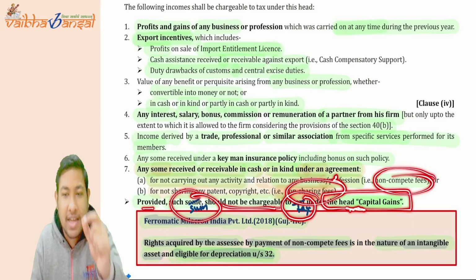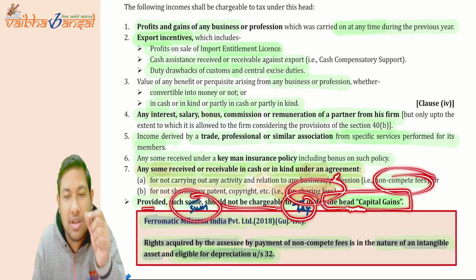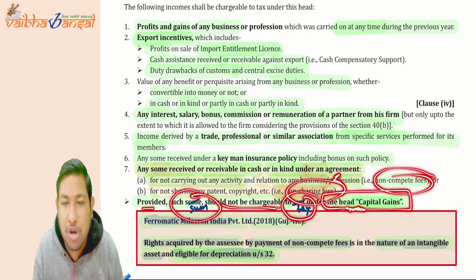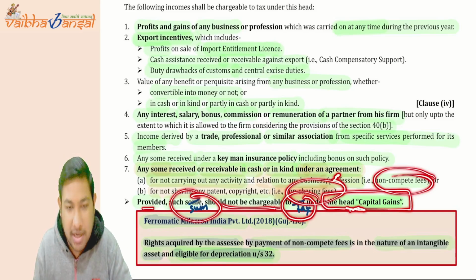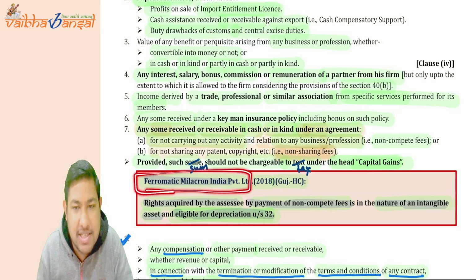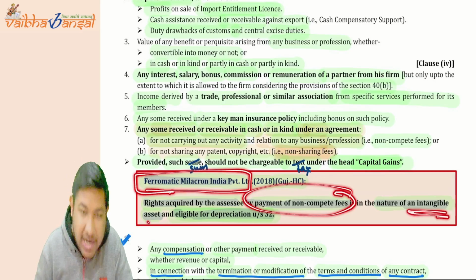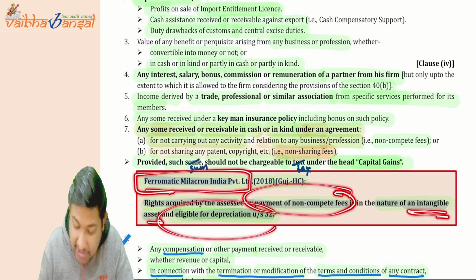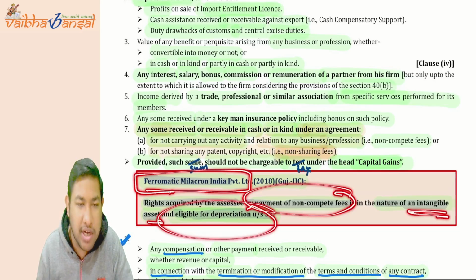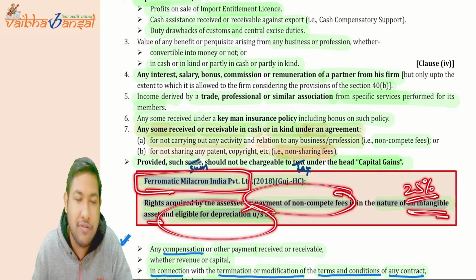For taxing under the head PGBP, it is a must that the particular income must not be taxable under the head capital gains. Understood? Then Ferromatic Milacron India Private Limited says that if there is a payment of non-compete fees, it is in the nature of intangible assets and is eligible for depreciation. We have already seen that an intangible asset is depreciated at the rate of 25%.